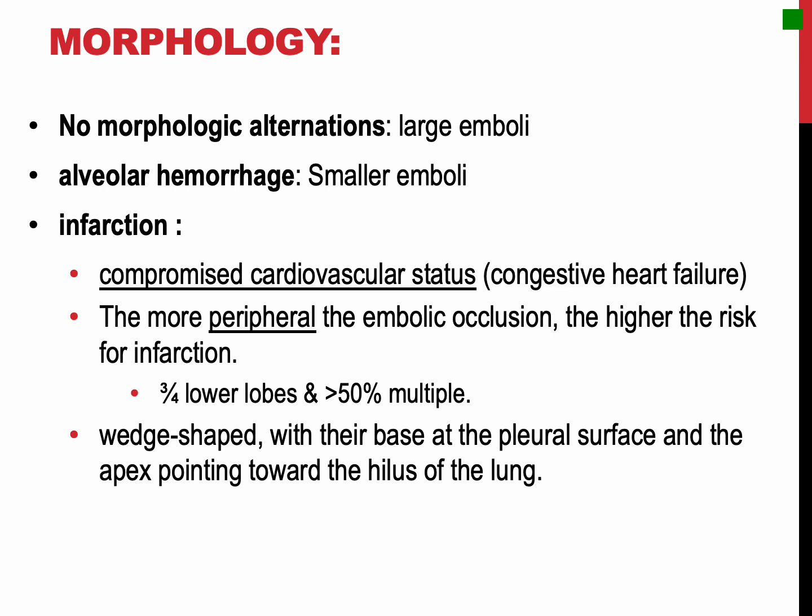Alveolar hemorrhage may be seen with smaller emboli as a result of ischemic damage to the endothelial cells. With compromised cardiovascular status, as in congestive heart failure, infarction results. So the more peripheral the embolic occlusion, the higher the risk for infarction. And that explains the fact that 3/4 of all infarcts affect the lower lobes, and more than 1/2 are multiple. Infarcts are wedge-shaped, with their base at the pleural surface and the apex pointing toward the hilus of the lung.